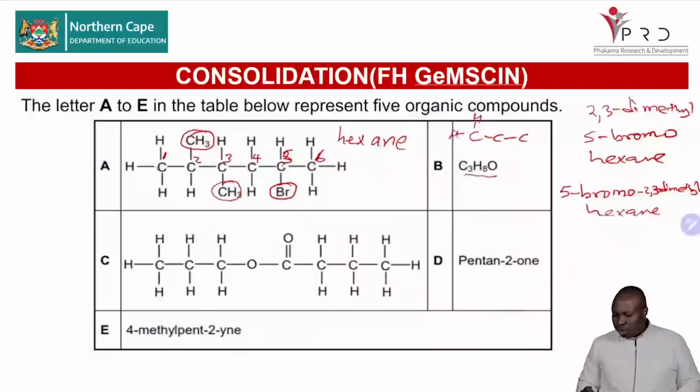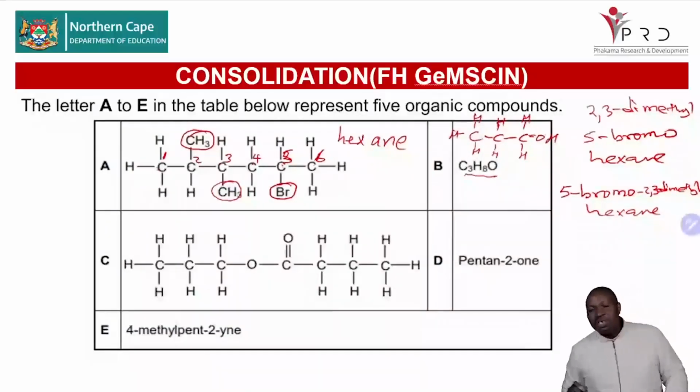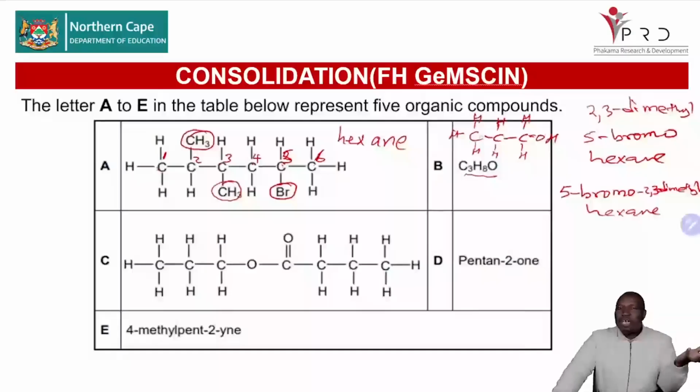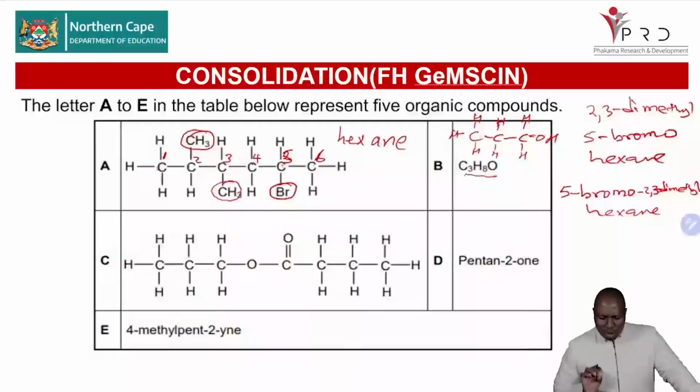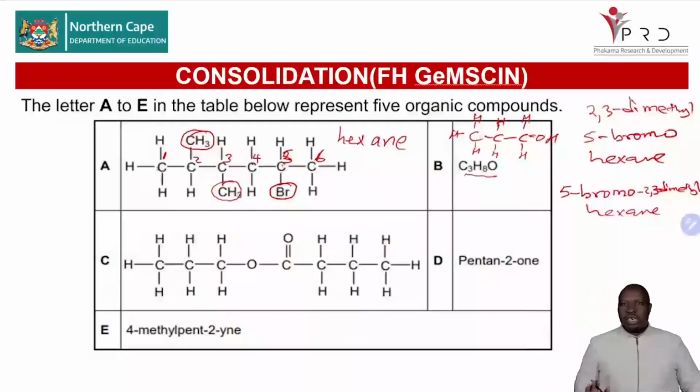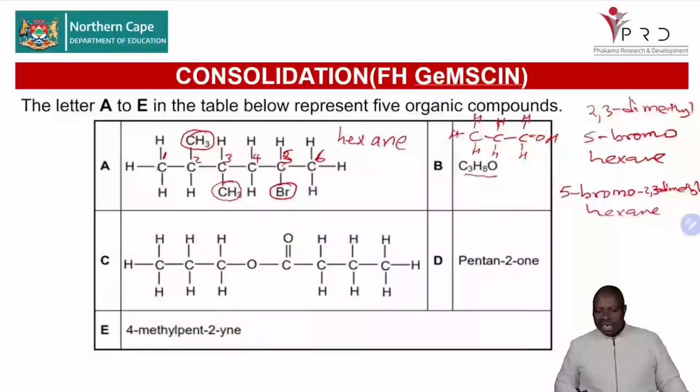So it's 1, 2, 3, 4, 5, 6, 7, and you are left with 1 oxygen and 1 hydrogen. So you are forced to say OH there. So you are able to see that this must be an alcohol. If we don't draw it, you won't know. You might make a mistake of thinking that it's an aldehyde or something. So when you're given a molecular formula, draw the structural formula. You want to see things clearly so that you can make informed decisions.